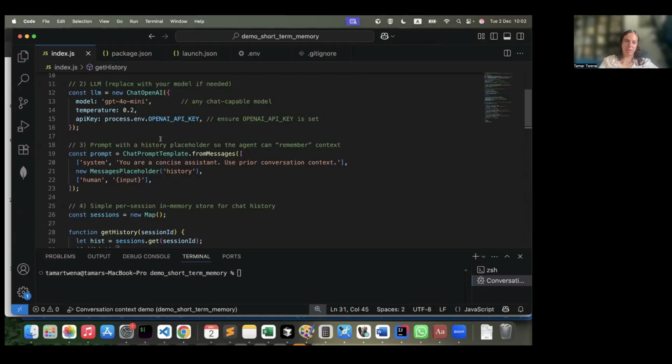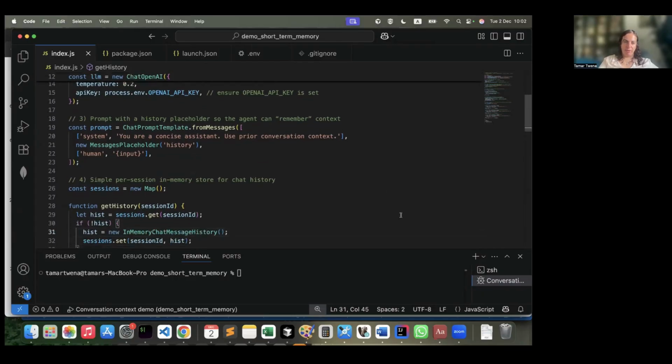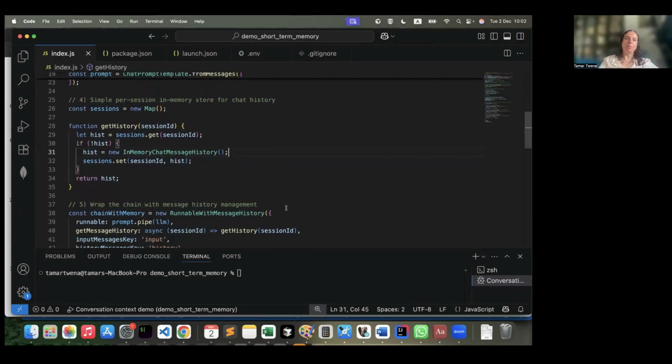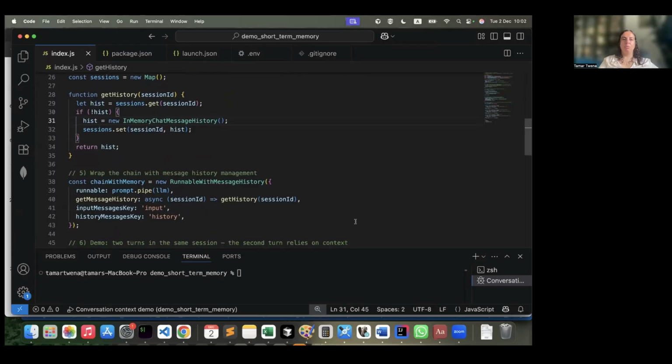Here you can see the prompt as well, so you can see which instruction I gave to that agent. And here's a map, which at the end is holding the history itself. You can see that by session, we will save the data.